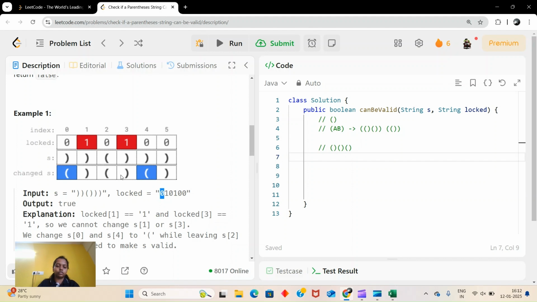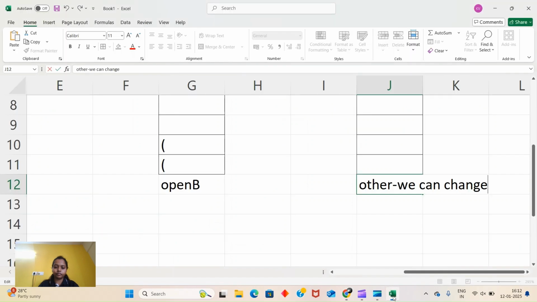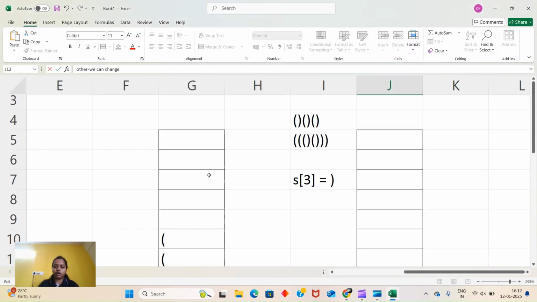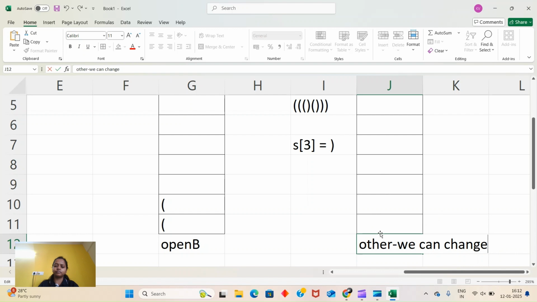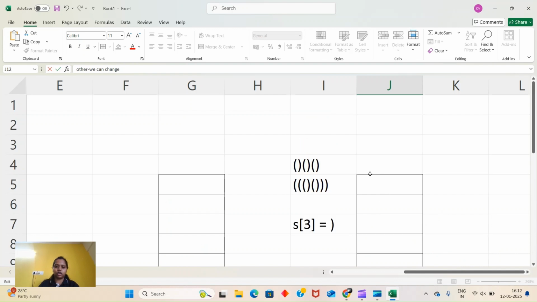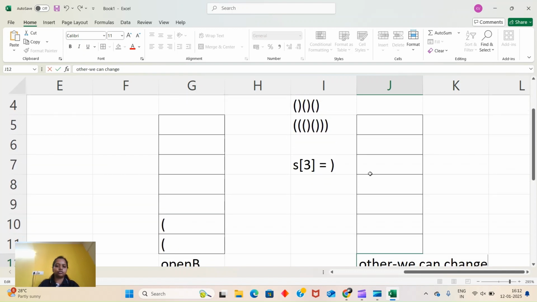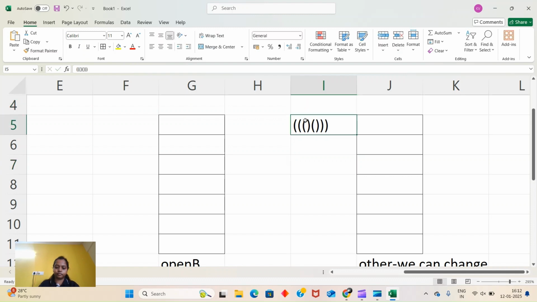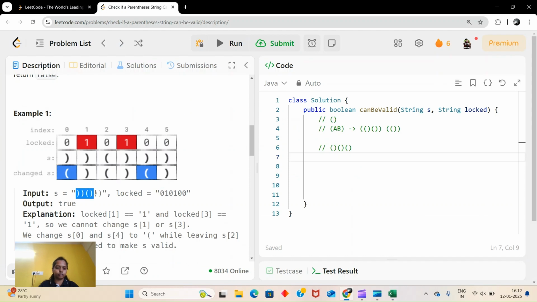Okay, so what we will do is we will have one open, and we will have the other one, let's say other. Then we will have these two stacks. Okay, let's use our example. We will use this example to understand.